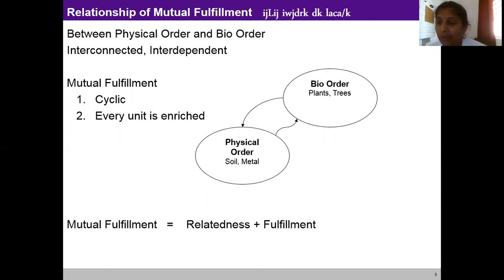This soil-plant interaction is an example of interconnectedness and relationship of mutual fulfillment between physical order and bio order. So here we can see the formula: mutual fulfillment is equal to relatedness plus fulfillment.